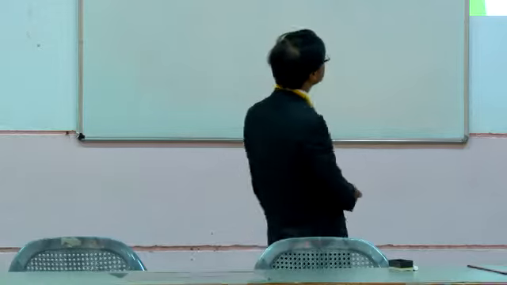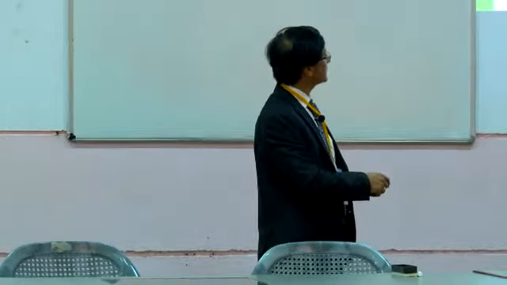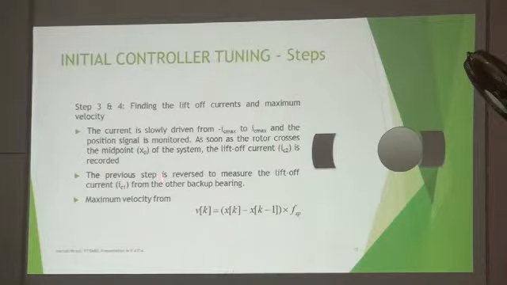That is a good result, and he has also developed another algorithm. He says that if I slowly change, I can note down all the readings and figure out the maximum velocity.